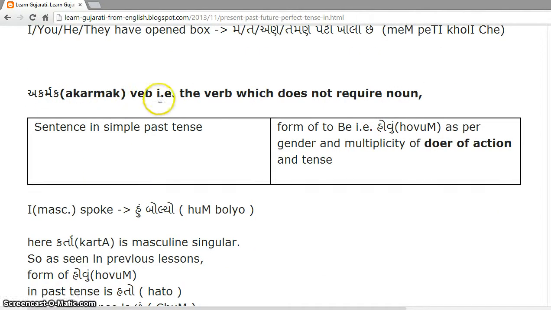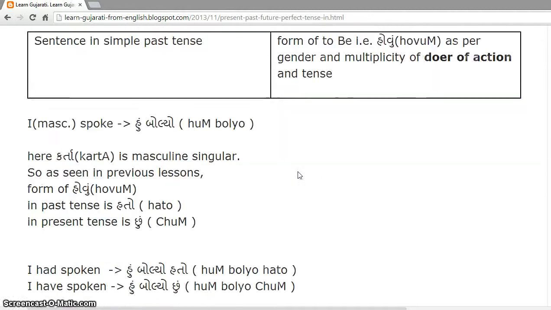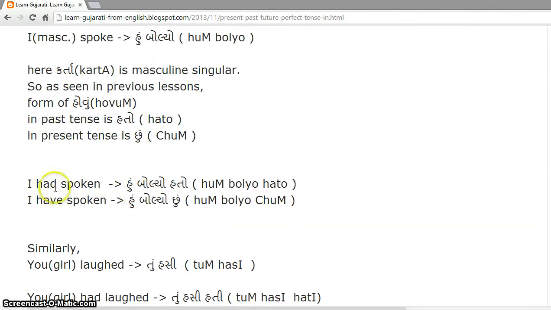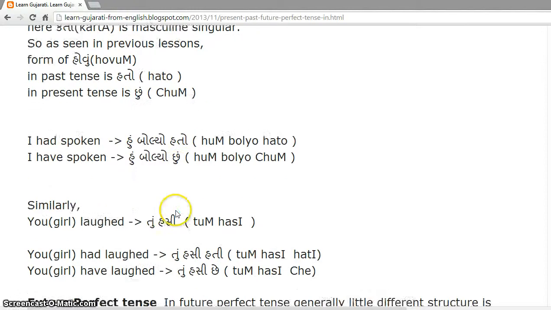For an akarmak verb, that is the verb which does not require a noun, the form of hovu is as per the gender and multiplicity of the doer of the action and tense. For example, if a boy says I spoke, હું બોલ્યો. Now the karta is masculine singular, so the form of hovu in past tense is હતો and in present tense is છું. So I had spoken, હું બોલ્યો હતો. I have spoken, હું બોલ્યો છું.